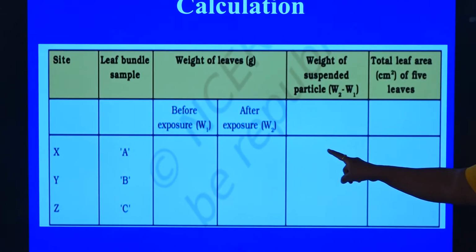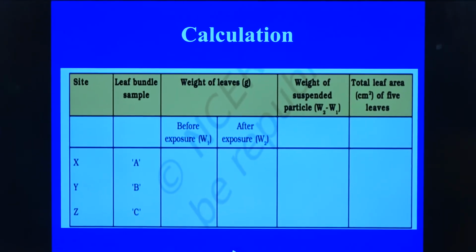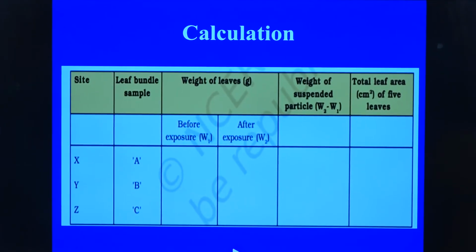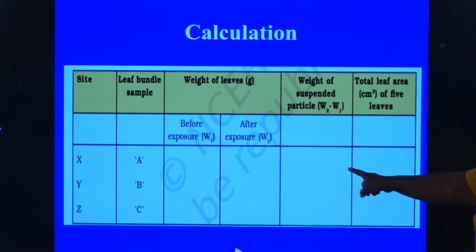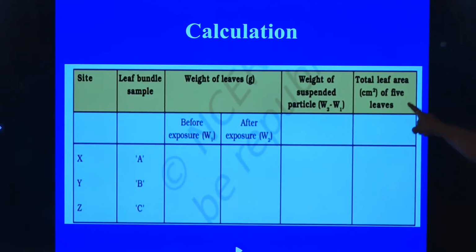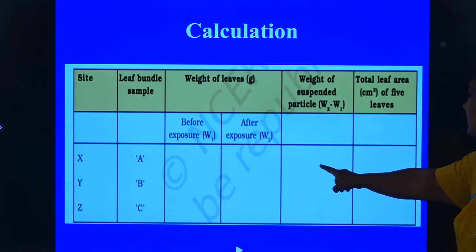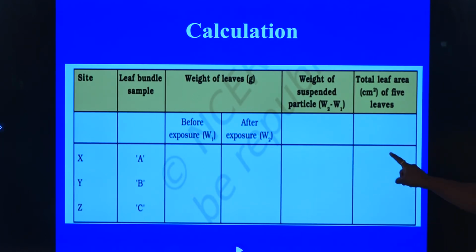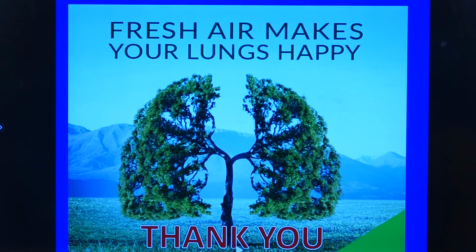So, weight of the suspended particles: difference between the final weight and the initial weight, and finally, whatever is obtained here, it is milligram per centimeter square. That is how you report. So, this is about the calculation part.